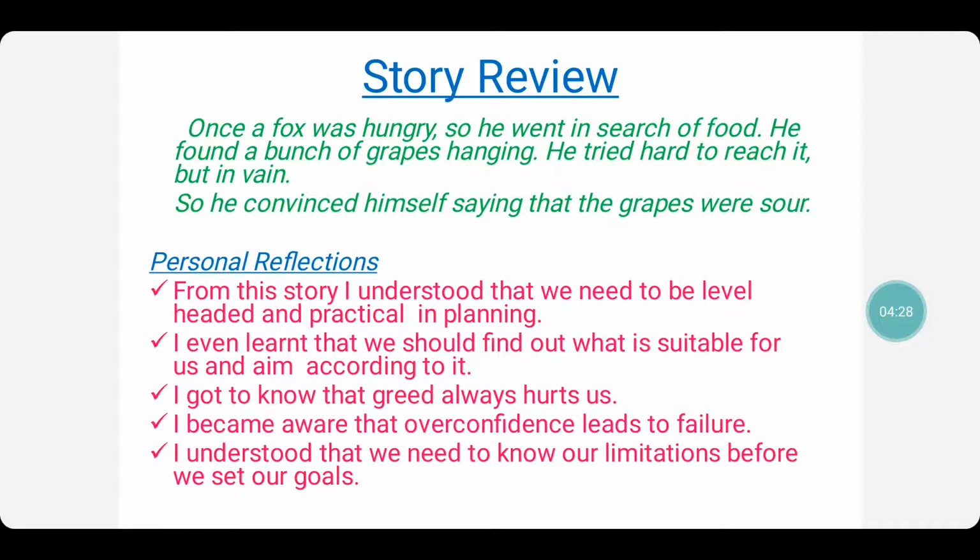And we can also say, once we cannot get something, we should not hate it. The fox says the grapes are sour. That is not the attitude that we should show. There are many things that we can learn from the story. Or you can also say the fox could have been continuously trying for it, and he could have got it ultimately. So he gave up. That also you can write. You should not give up. You should go on continuously putting in your efforts until you reach your goal. Whatever you learned, that you can write over there.